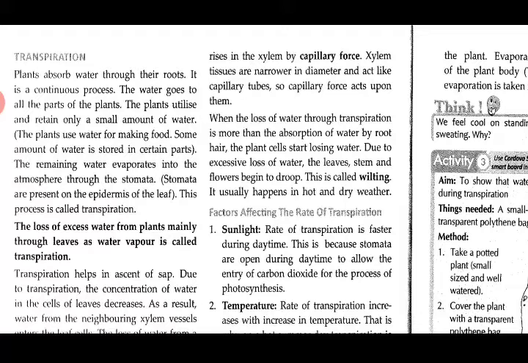When the loss of water to transpiration is more than the absorption of water by the roots, the plant cells start losing water, and due to this excessive loss of water, what is happening? The leaf, stem and flowers begin to droop. In simple terms you can call it drooping down, meaning they tend to look fallen down in appearance. You can call it murjhaya sa. Is that clear? This is called wilting, and it generally happens on hot days, when the weather is very dry and the plant has not been watered well.